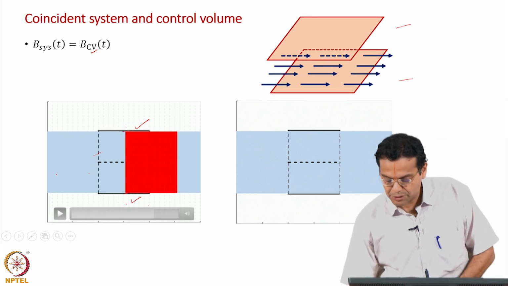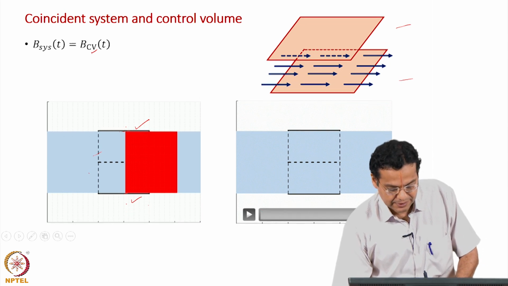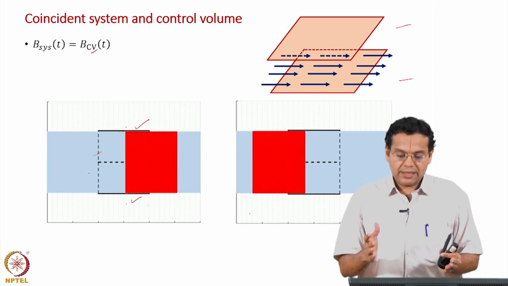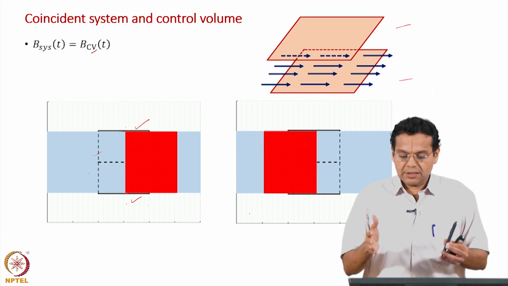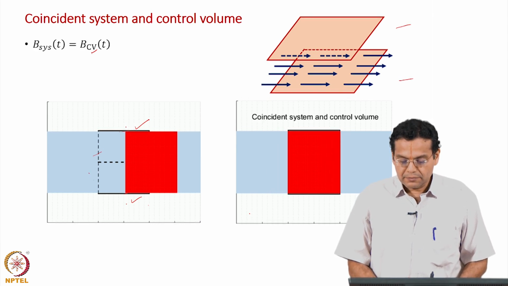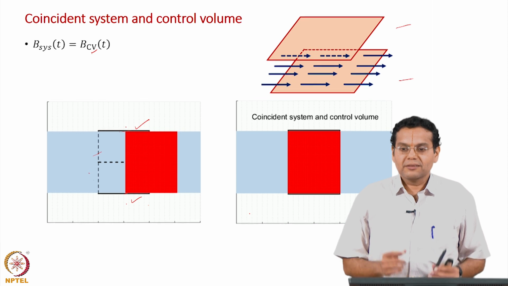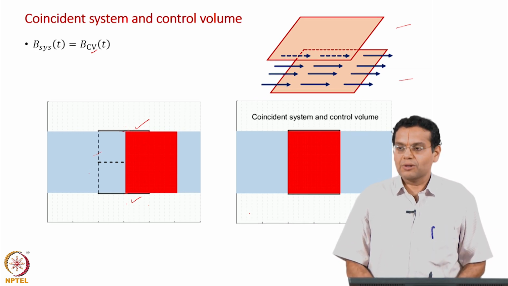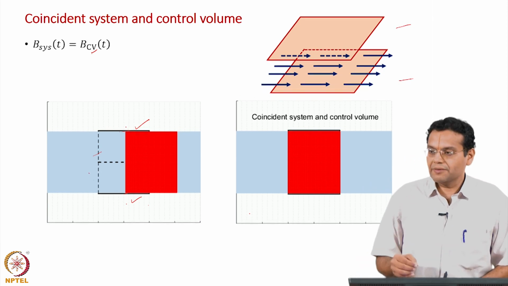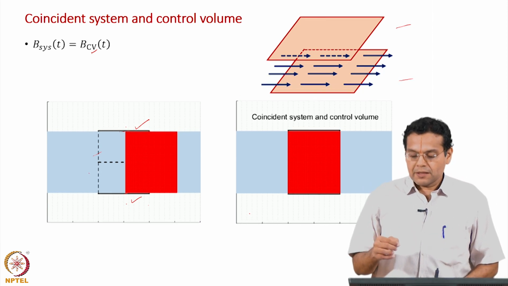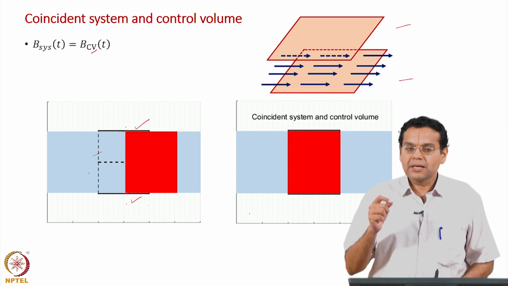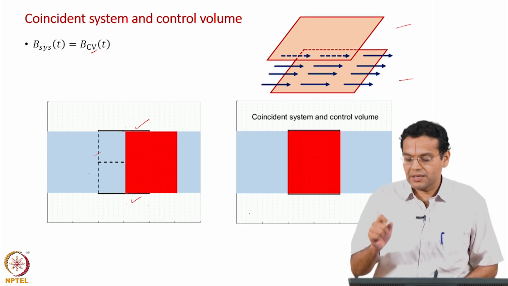This is what I have shown in the next video, where I just stopped the animation at the point where the system coincides with the control volume, in case you were not able to see it in the earlier case. Yeah, caught right at the moment, the coincident system and control volume. Several possibilities for selecting the system are there, but the most convenient, most well defined possibility is the system which is coinciding with the control volume. Remember, it is at every instant of time.